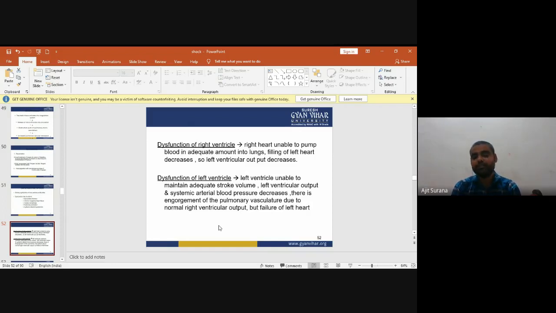Second is the dysfunction of the left ventricle. The left ventricle is unable to maintain adequate stroke volume, left ventricular output, and systemic arterial blood pressure decrease. There is engorgement of the pulmonary vasculature due to normal right ventricular output, but failure of the left heart.